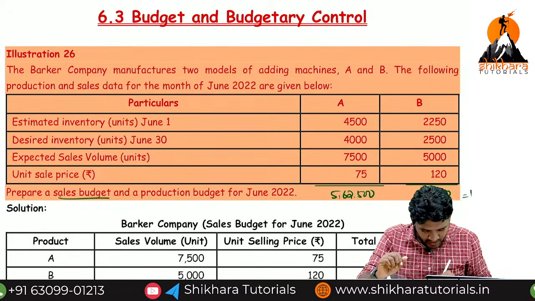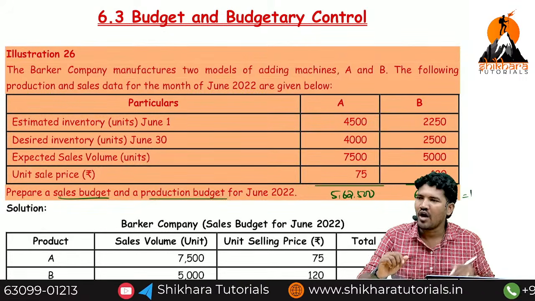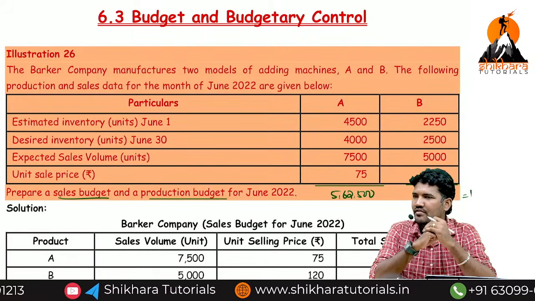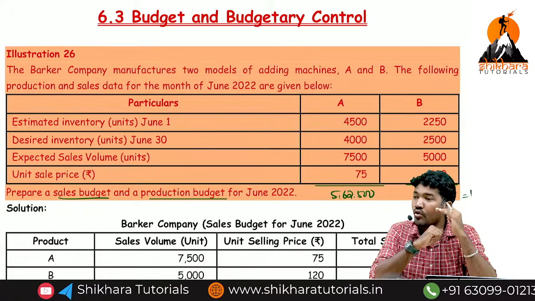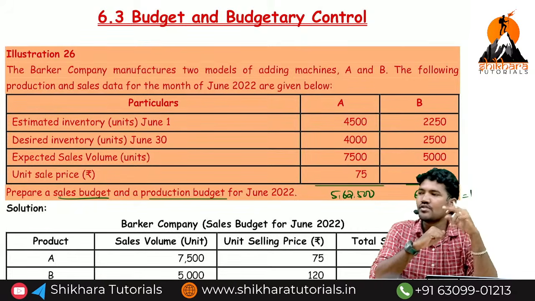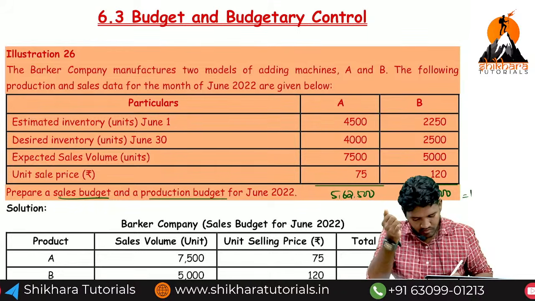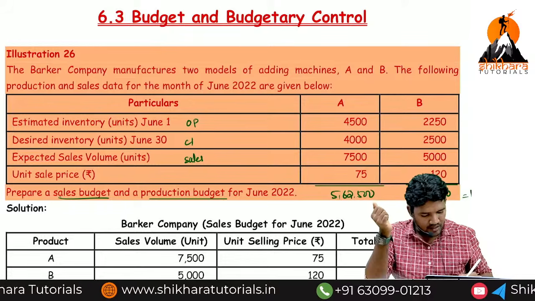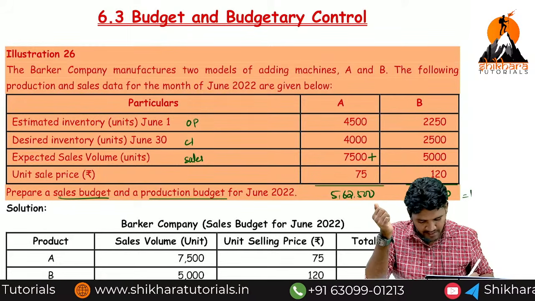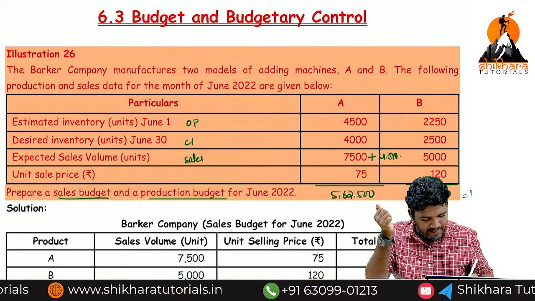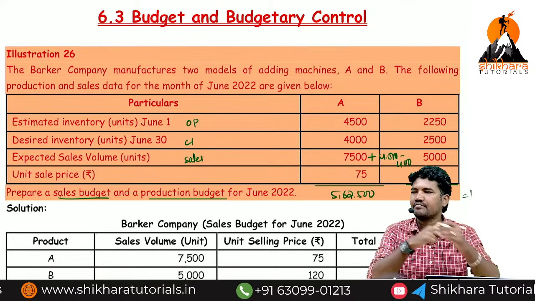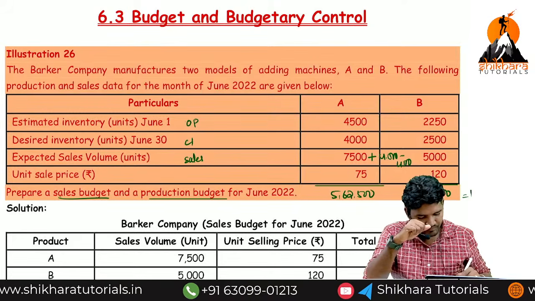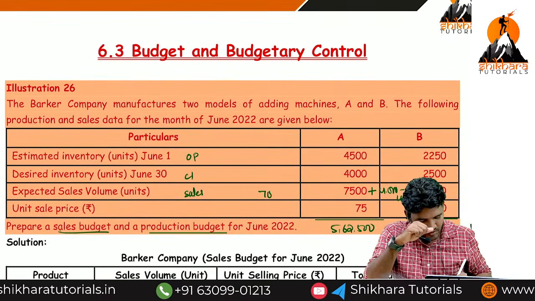Sales budget and production budget. How to calculate the production budget, ma? Sales units plus closing minus opening. Now, opening is there, closing is there, sales is there. Now 7,500 plus 4,000 minus 4,500. What, ma? 7,000.